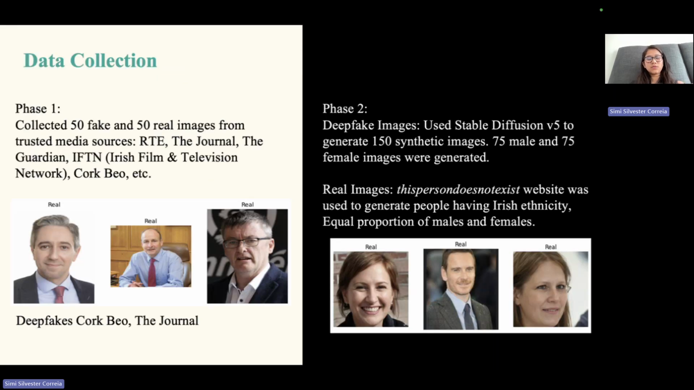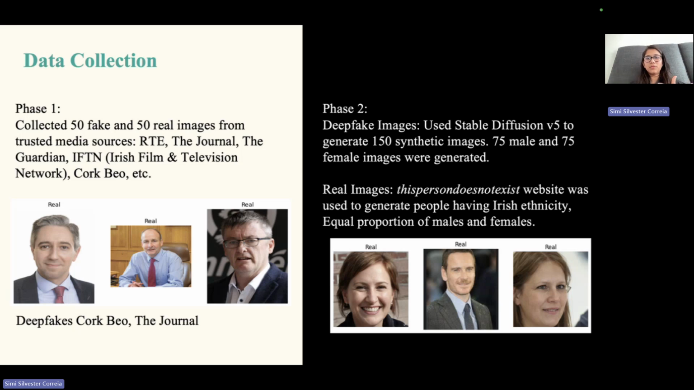Data collection. So I divided my data collection into two parts. First one was I tried to collect 50 fake and 50 real images from trusted media sources that were publicly available online. So I used RTE, The Journal, Guardian, IFTN, etc. All these websites were used for collecting fake and real images. And in phase two, since just 100 images wouldn't be enough for a model to be built, I generated synthetic fake images using the Stable Diffusion v5 model.